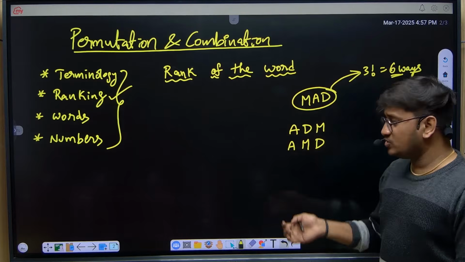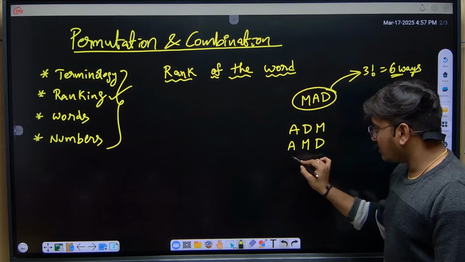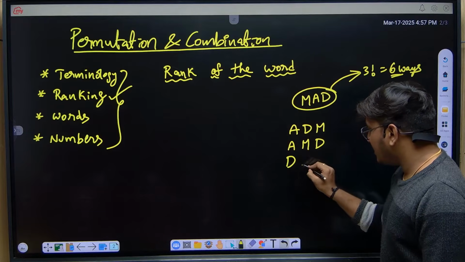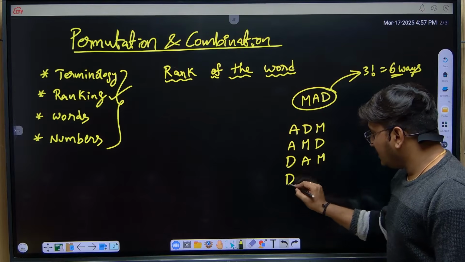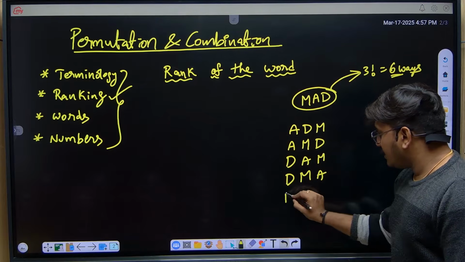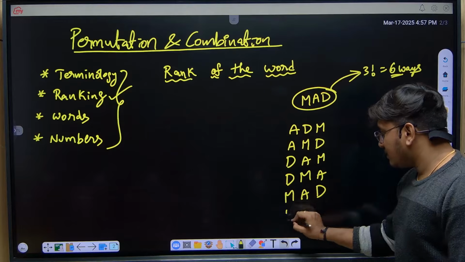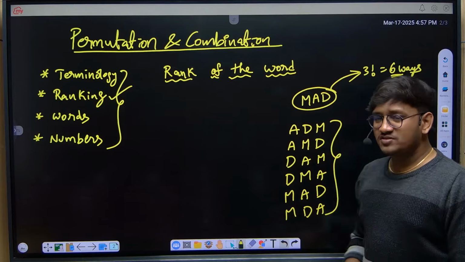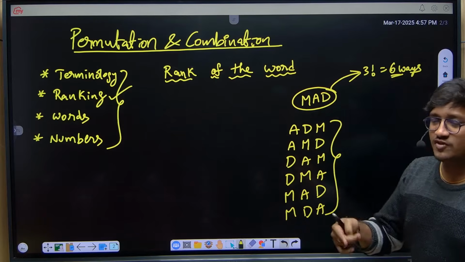Likewise, you keep writing all the combinations. A combinations are done. Next, D, A, M; D, M, A; M, A, D; M, D, A. These are the six combinations you get when you shuffle the letters of the word MAD.